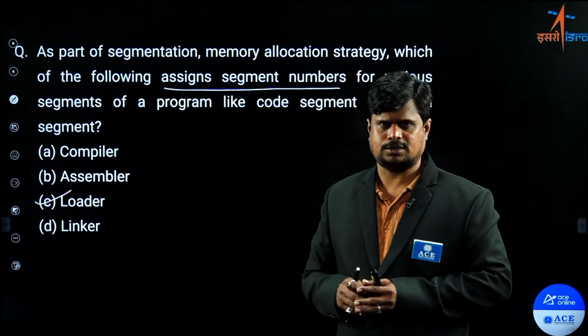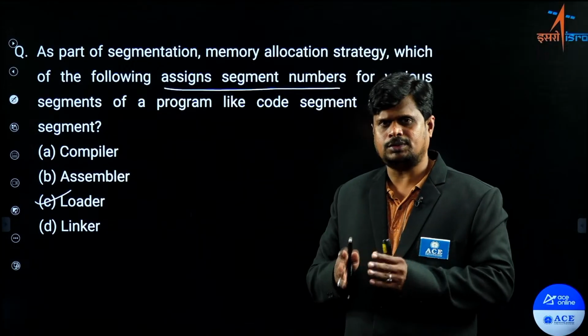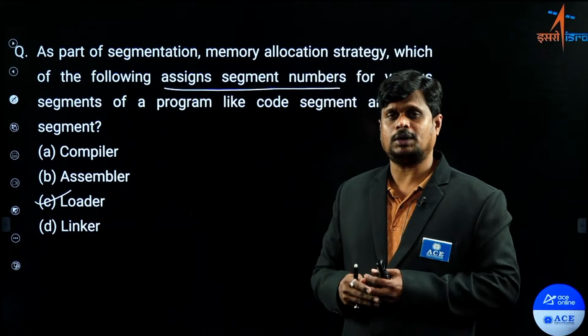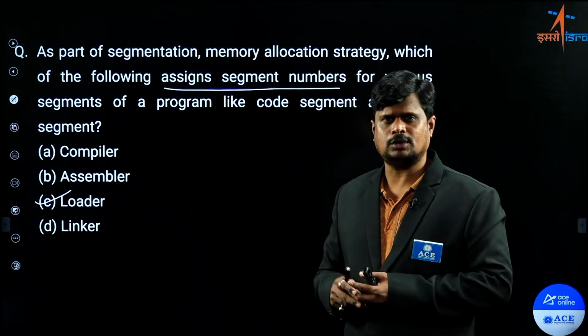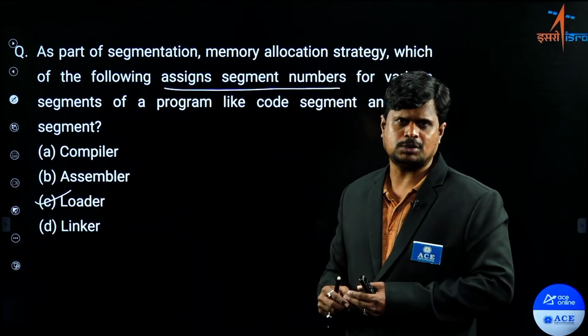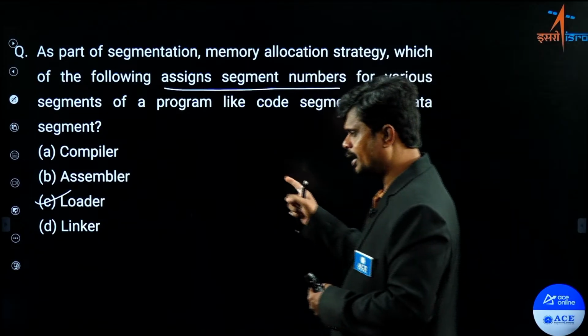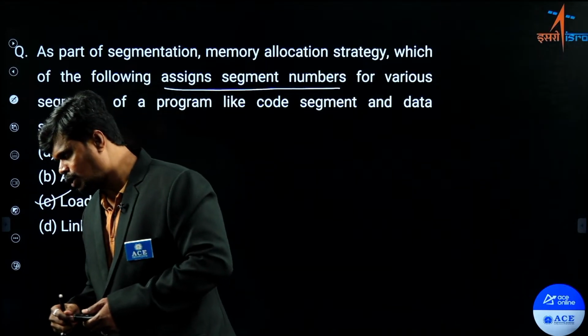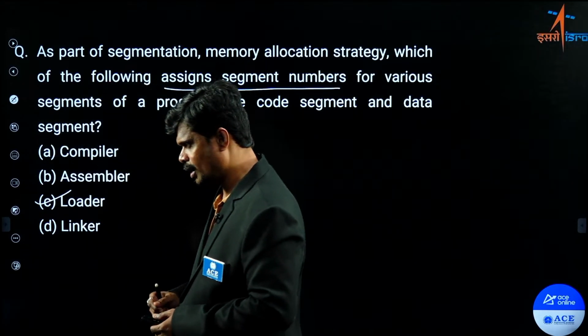or else heap section or else stack section. So basically it is just dividing that process into segments, but the segment number can be allocated and the base register value can be allocated, or else the starting address of the segment can be saved into the base register, by your loader. That is why loader is the answer for this question. I hope you got it right, Mr. Venkatesh.